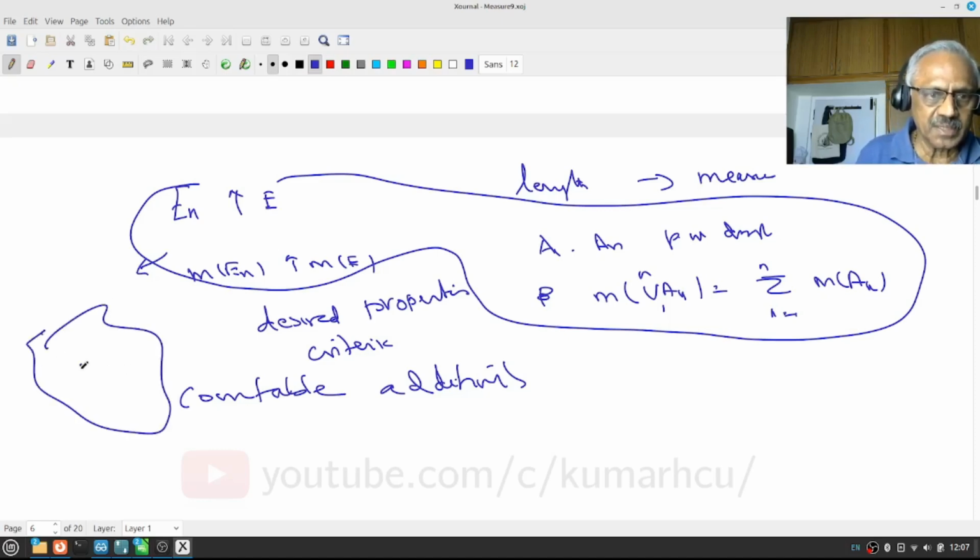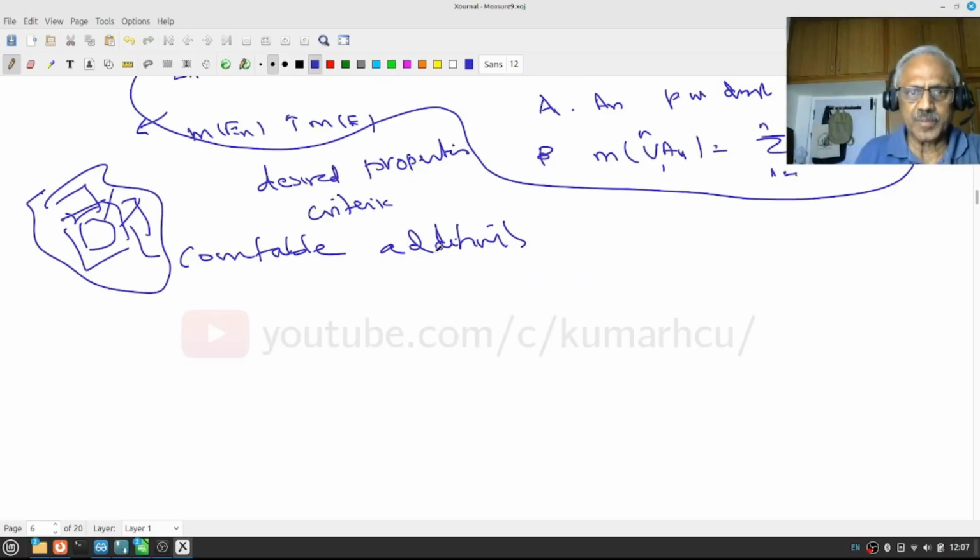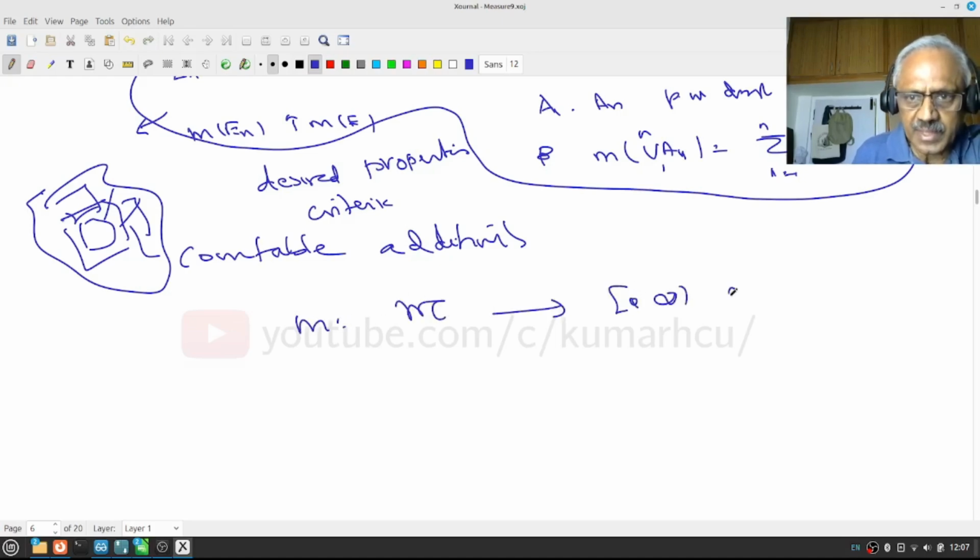If I have something like this, you keep on exhausting by known pictures, and then you should reach the area. That is the reason. And this is a very standard one. If I have two disjoint things, the area should add up, right? That's again an intuitive property. But what we actually proved was that a measure on the class of measurable sets is countably additive.